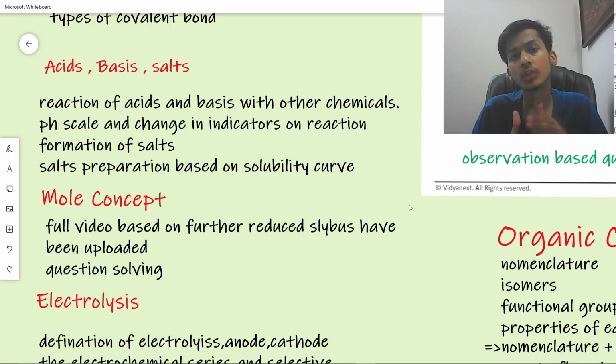Because if you have done the solubility curve, then you will know which salts are soluble and which are insoluble, and on the basis of that, you can decide the method for the salt preparation itself.